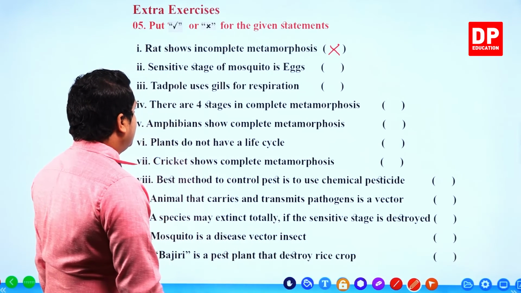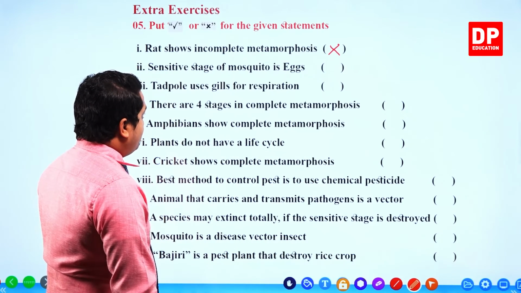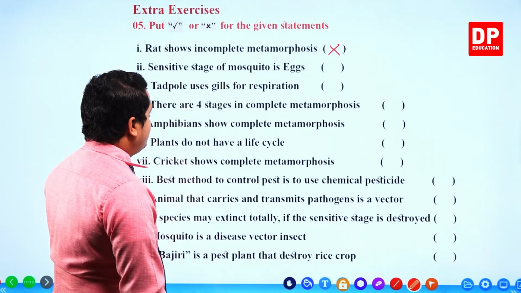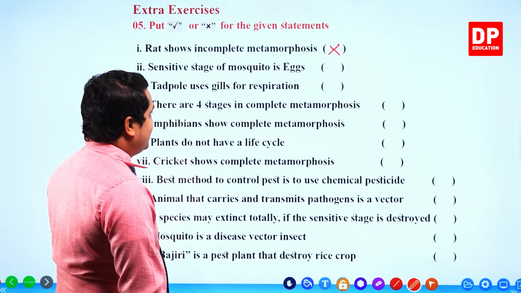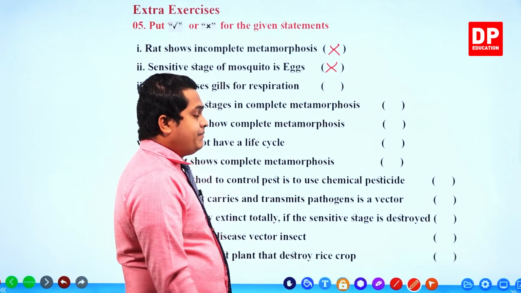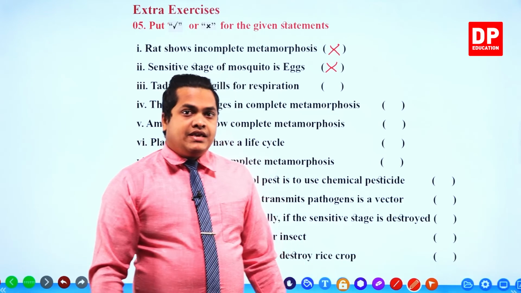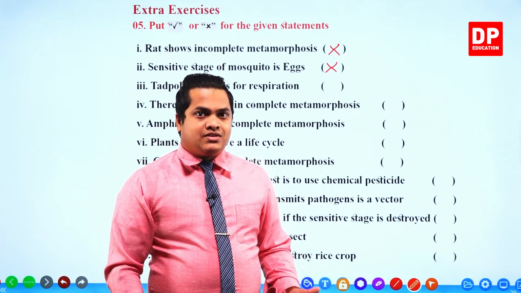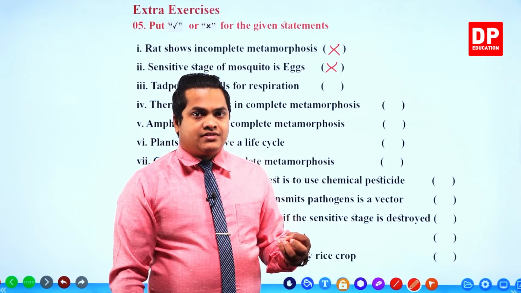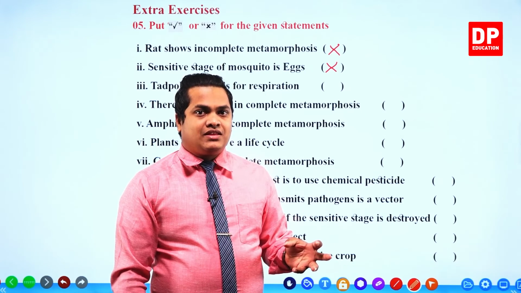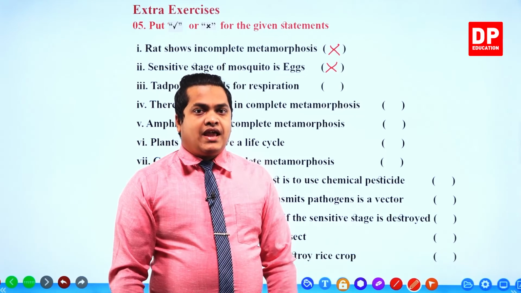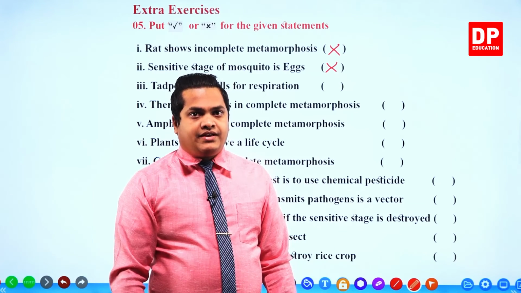Next one. Sensitive stage of mosquito is eggs. I told you that mosquito eggs are pretty much strong. Even for weeks and months, these eggs might stay inactive. But when favorable conditions come, they will become active.